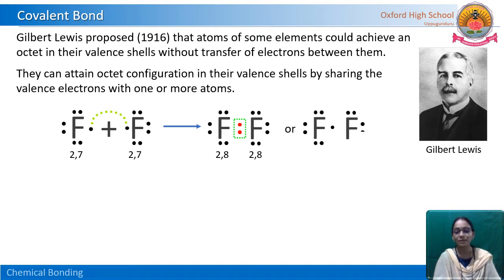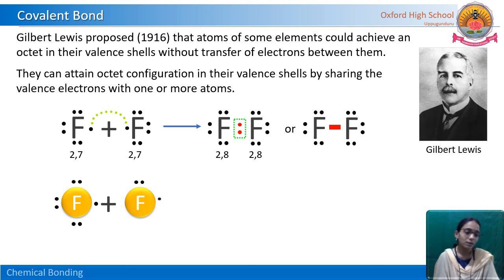We can write the Lewis-Kossel structure of fluorine like this also. See here, one pair of electrons, so we can write it as a single bond. The bond formed between these two atoms is a single bond. In the F2 molecule, one pair of electrons is shared. So it is a single bond. We can write it like this also.